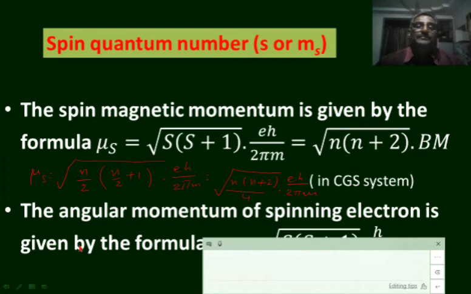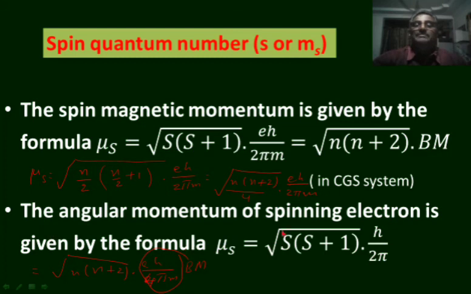2 pi m, that is square root of n into n plus 2 into the 4, when it comes out from the root it becomes 2 eh by 4 pi m. But eh by 4 pi m is equal to 1 Bohr magneton, so its value will be equal to square root of n into n plus 2 Bohr magnetons.